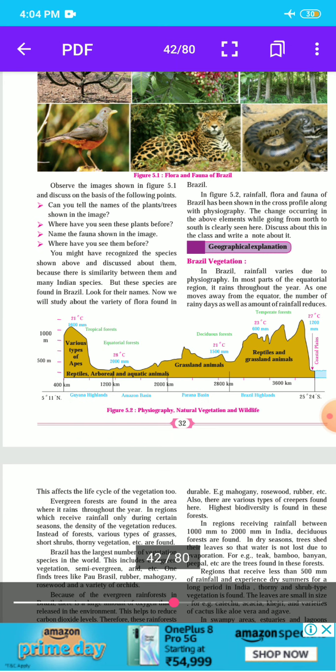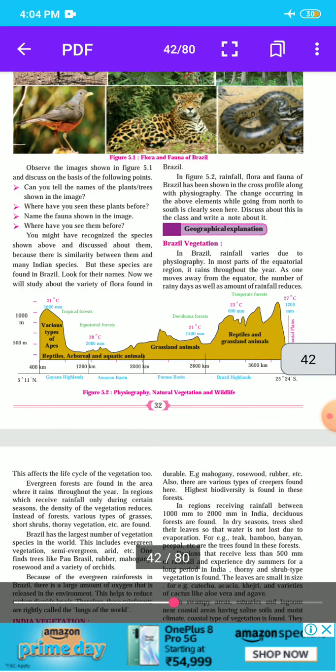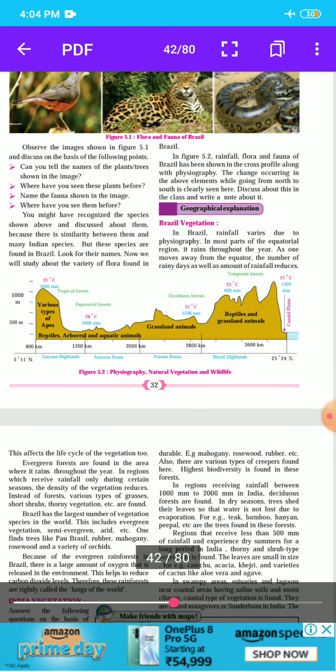Our next point is geographical explanation, Brazil's vegetation. In Brazil, rainfall varies due to physiography. In most parts of the equatorial region, it rains throughout the year. As one moves away from the equator, the number of rainy days as well as the amount of rainfall reduce.